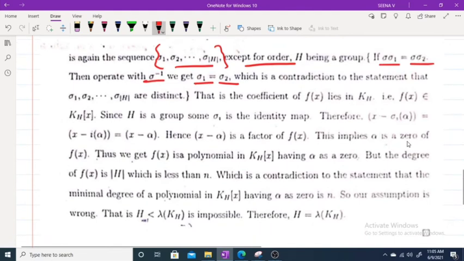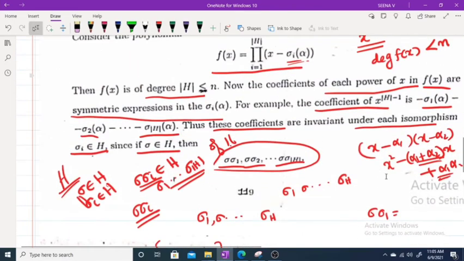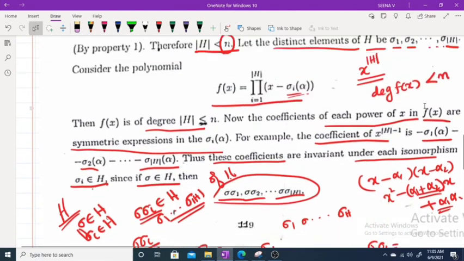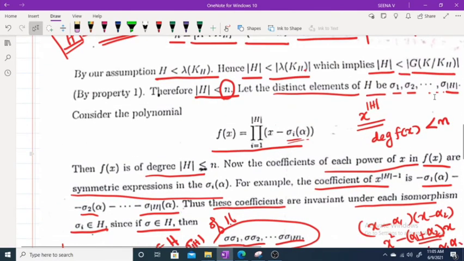Now also the coefficients of f of x lie in K_H. What about the coefficients? What about sigma 1 of alpha?